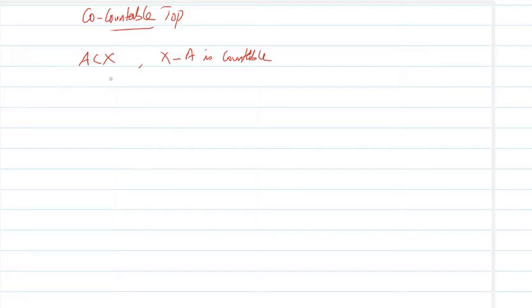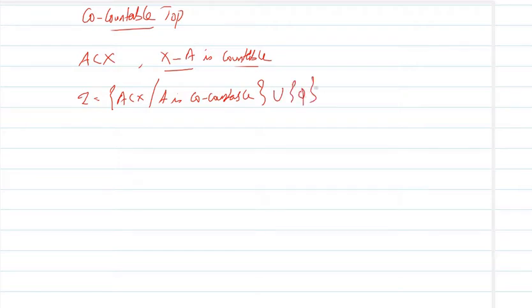Now a subset is co-countable if its complement is countable, and if tau is the collection of all A subset of X such that A is co-countable, along with the empty set phi, then it is a topology on that set X, and this topology is called co-countable topology.